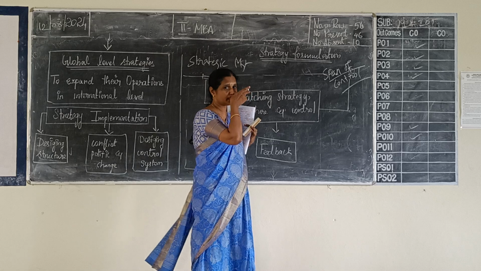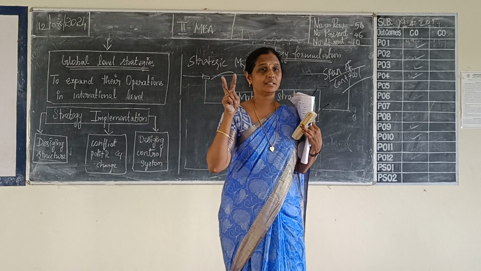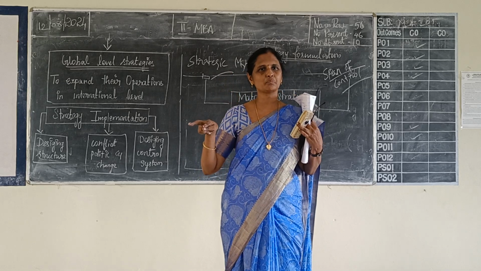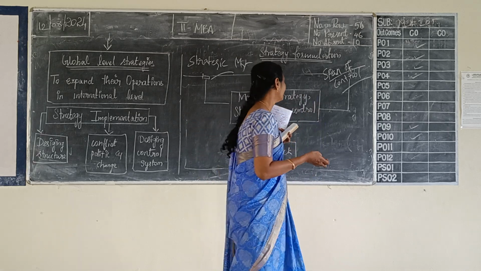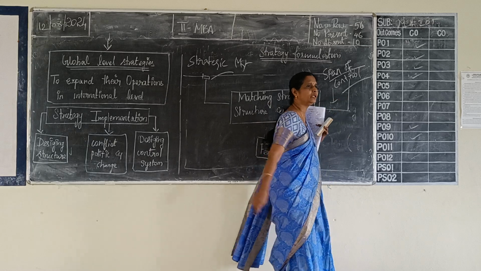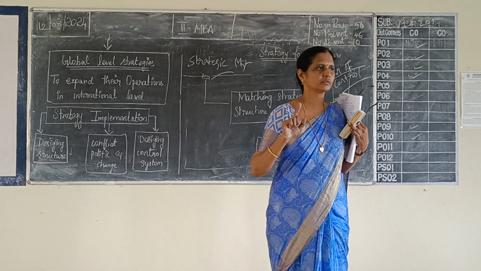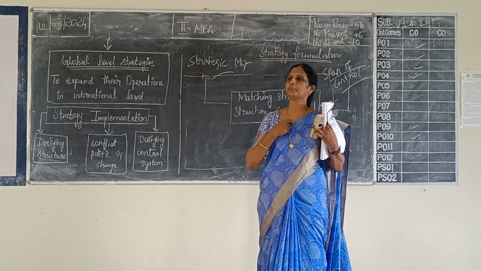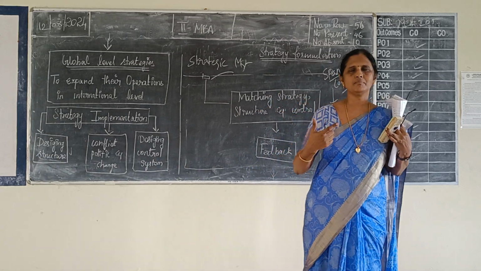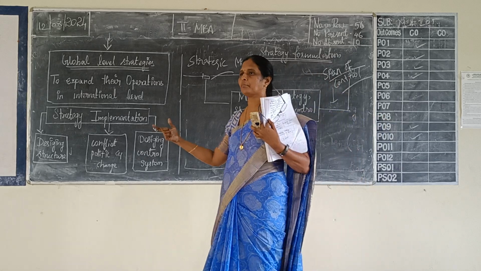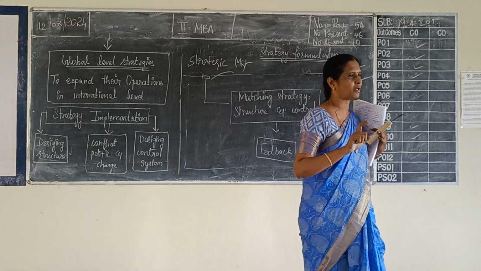Coming to span of control, there are two types of span: tall span and narrow span. Understood? Span means how many subordinates a single manager can control. That is span of control. How many people a manager can control at a time. Sometimes a manager can control multiple subordinates at a time, and at other times only very few subordinates.